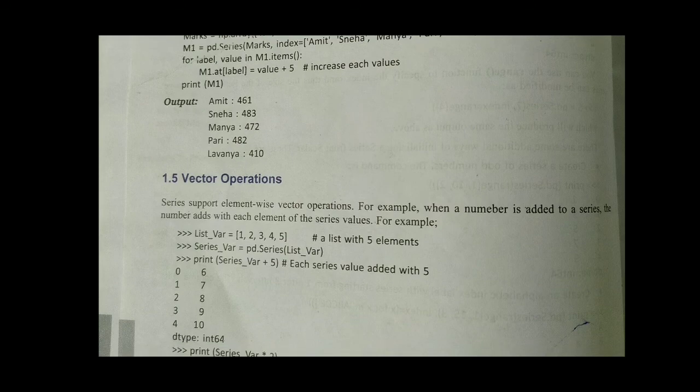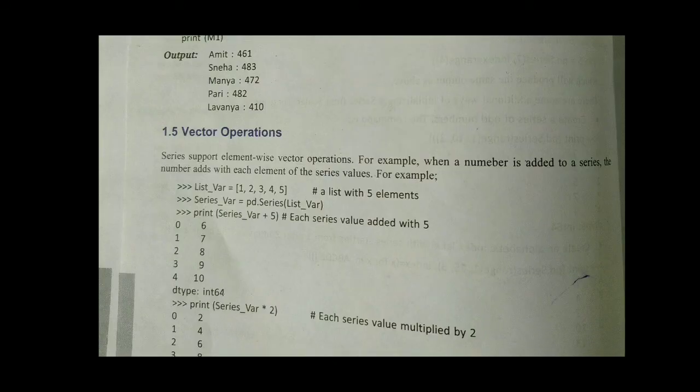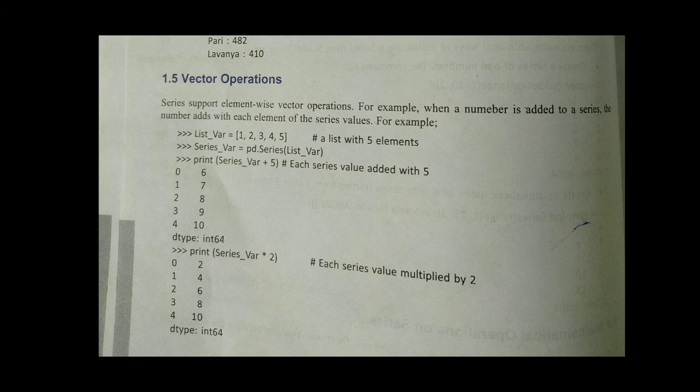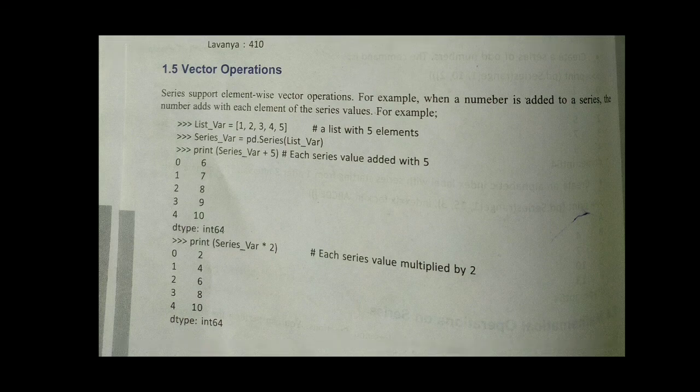Like that. Next one is vector operations. A series supports element-wise vector operations. For example, when a number is added to a series, the number is added to each element of the series. So let us see series val plus 5, which means it will add 5 to each and every element. So it will display 0 6, 1 7. These are the indexes 0 1 2 up to 4, and the values displayed are after adding 5. So 1 plus 5 is 6, 2 plus 5 is 7, like that. You can use multiple operators also. So it will display 1 into 2: 2 4 6 8 10.